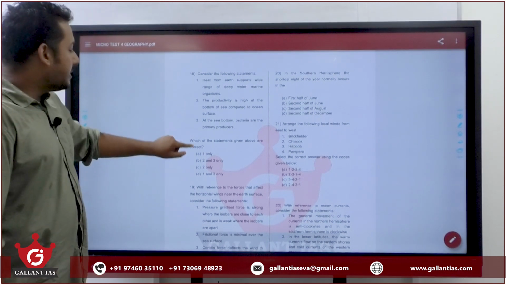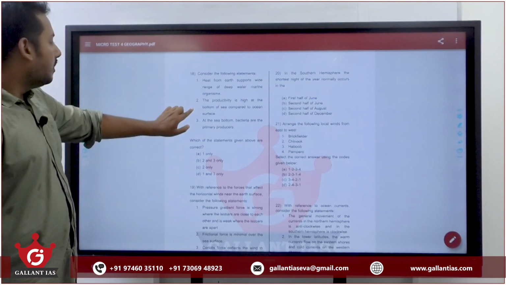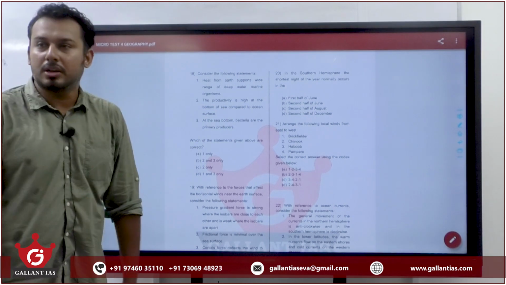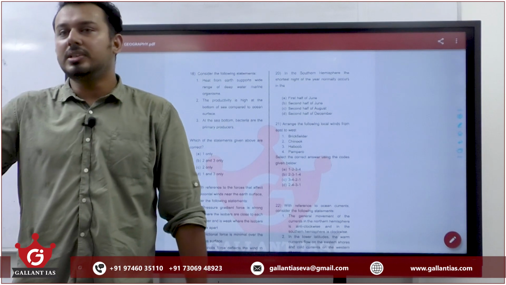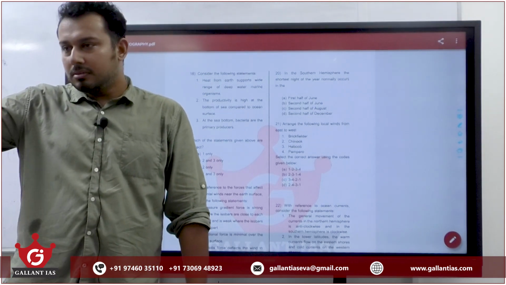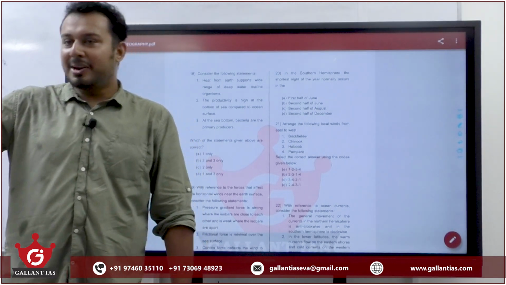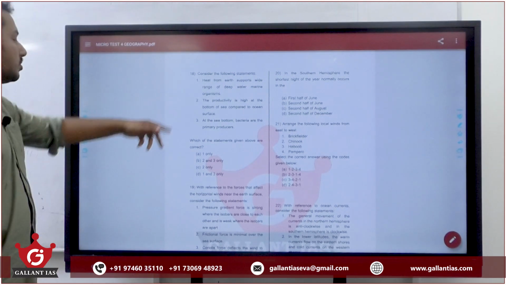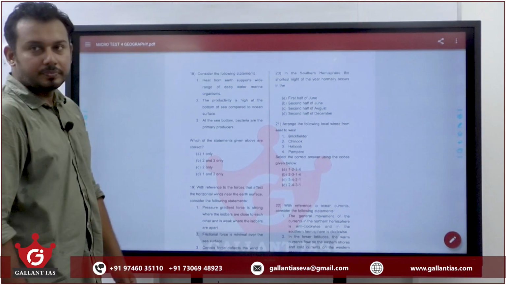So it's either 1 and 3 or 2 only. Look at 2. The productivity is high at the bottom of the sea compared to ocean surface. No, productivity is high at the top layers of ocean where you have enough sunlight. So 2 is wrong. So the answer is 1 and 3. D.